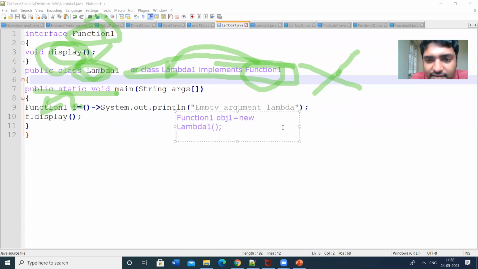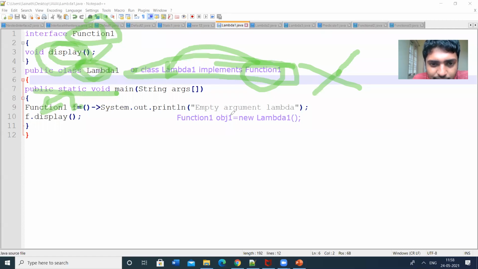This is the general syntax used to create an object. Whenever we use the lambda function, we follow the same syntax; the left side part is the same.